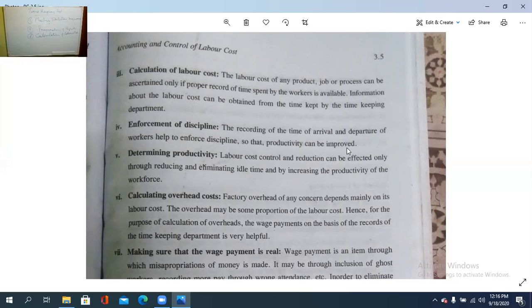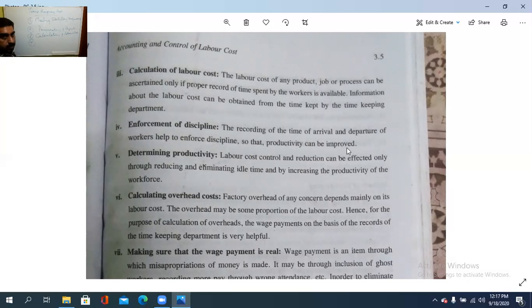The details given by the timekeeping department are used to prepare the payroll and the wage lists. Therefore, information about the labor cost, that is, the total expenditure on labor, can be obtained from the time kept by the timekeeping department. So that is calculation of labor cost.